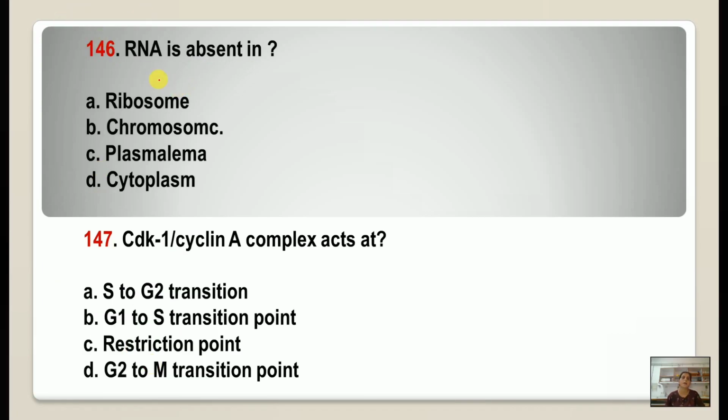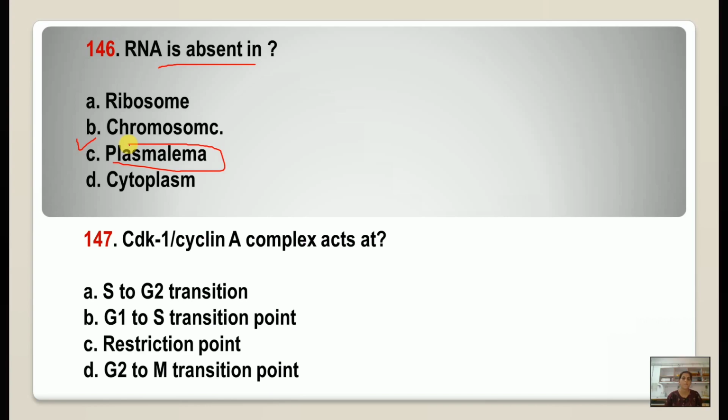146. RNA is absent in plasma lemma. This one is the correct one. 147. CDK-1 cyclin A complex acts at the G2-M transition.